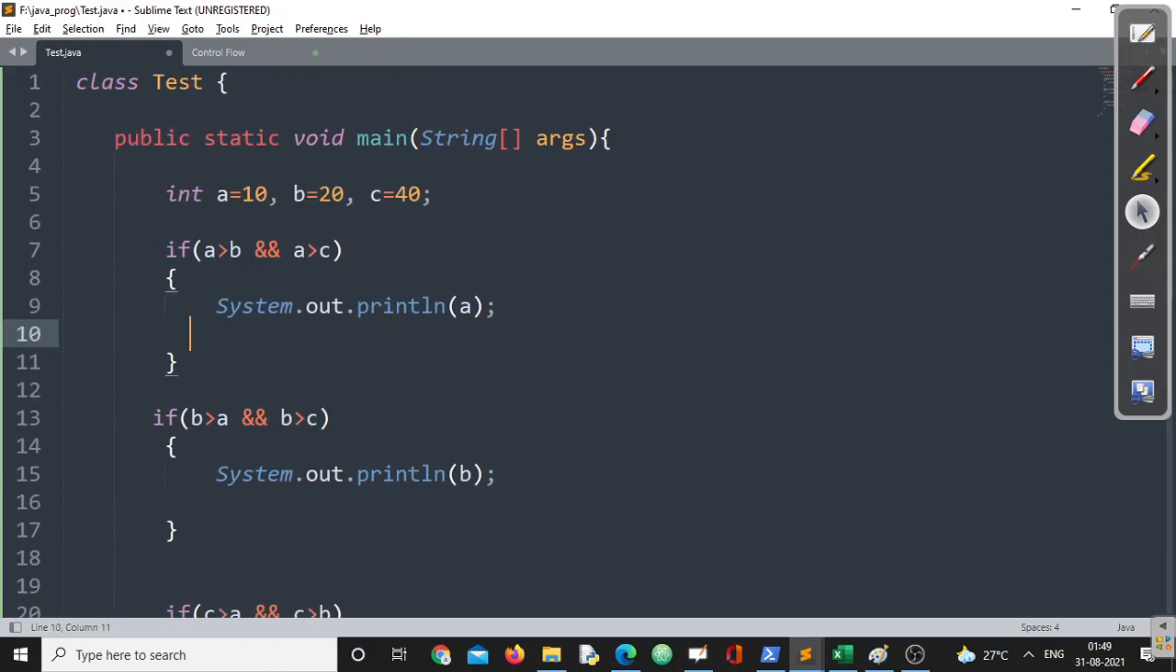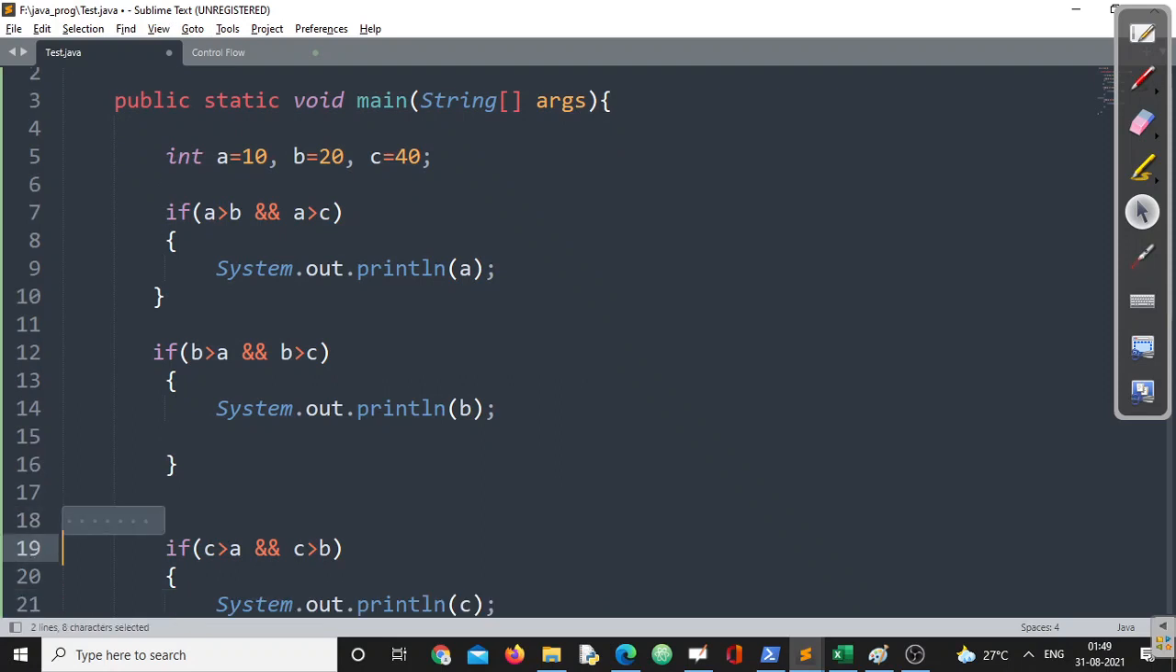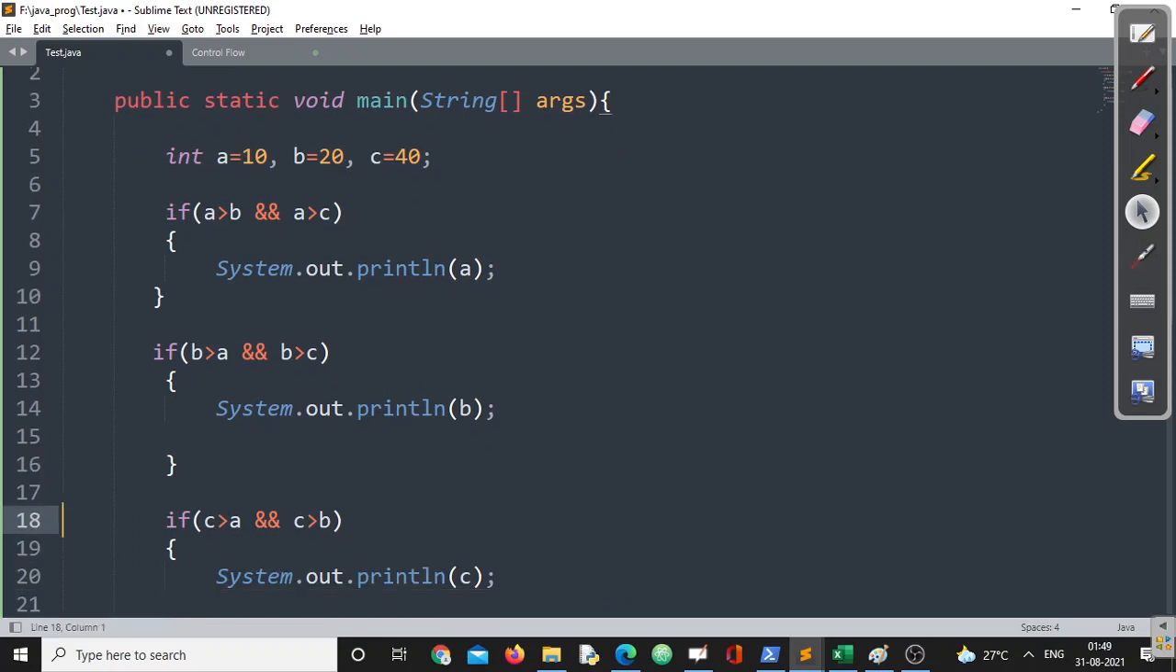But here, this program can be optimized. The amount of code can be reduced. How many ifs have we used here? We have used three ifs. That means three comparisons have to be made mandatorily.